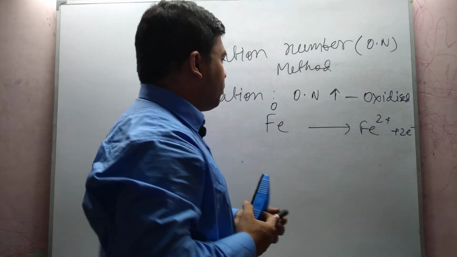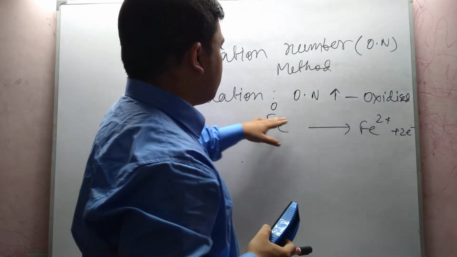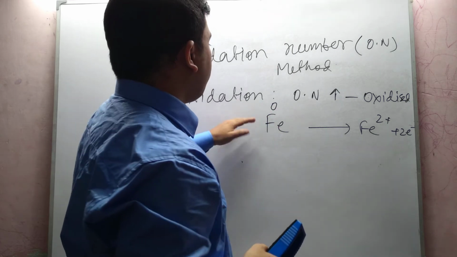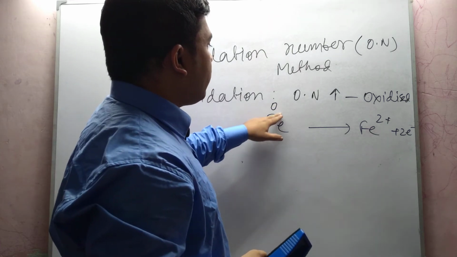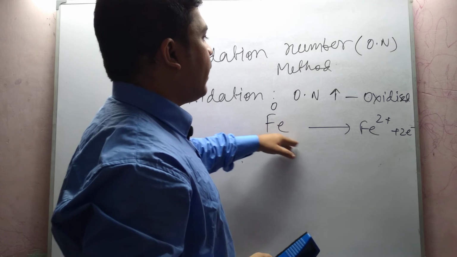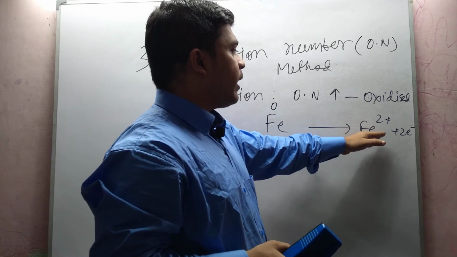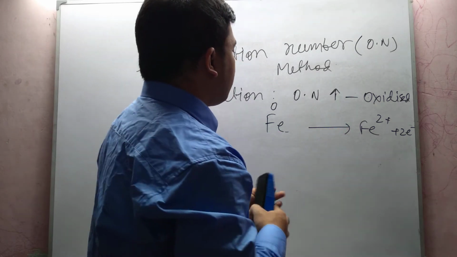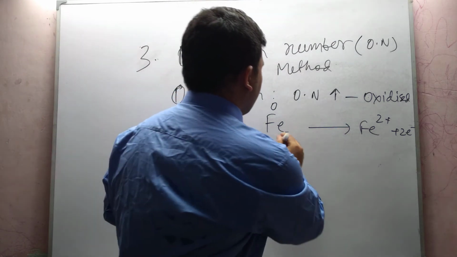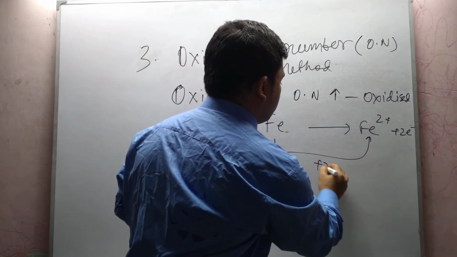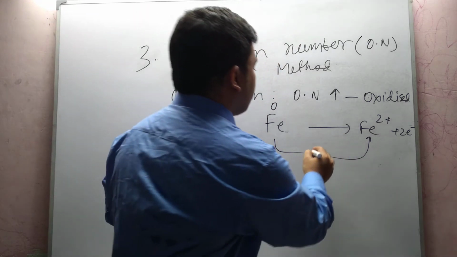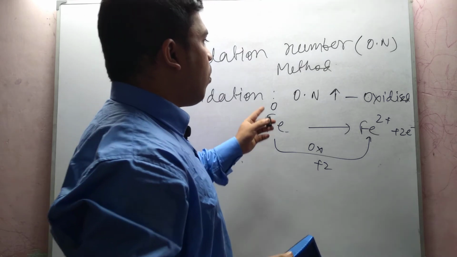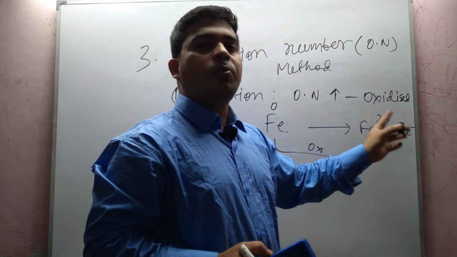Here the iron atom has zero charge, and after the reaction it has +2 charge. So a net increase of 2 units of charge, so it is oxidation. Oxidation is a process of increase of oxidation number.